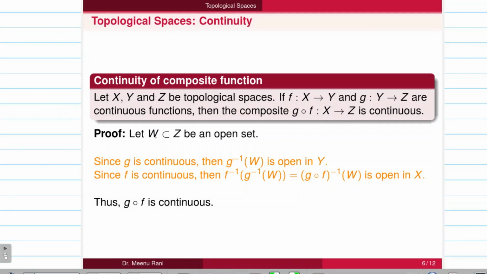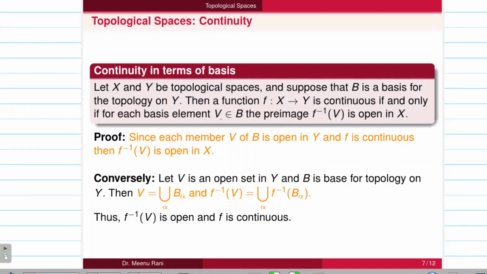So let us take one open set W in Z. Since g is continuous, its pre-image is open in Y. Similarly, since f is also continuous, g inverse of W, which is open in Y, has its inverse image also open in X. So we get f inverse of g inverse W, which is equal to (g o f) inverse W, is open in X. Thus we can say that g o f is continuous.